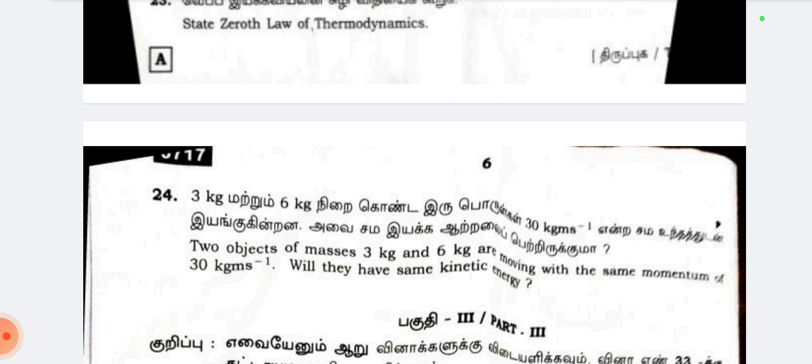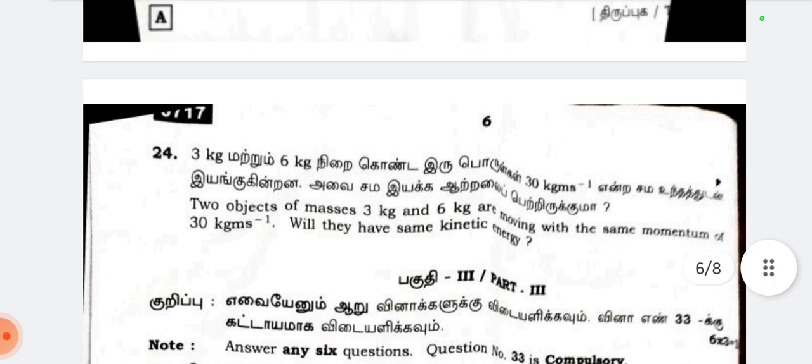24th is the compulsory. Two objects of masses 3 kg and 6 kg are moving with the same momentum of 30 kg per second. Will they have same kinetic energy?